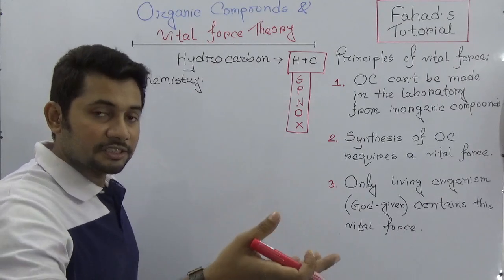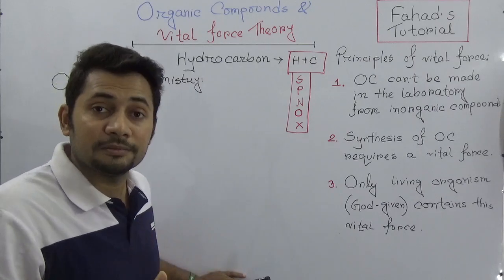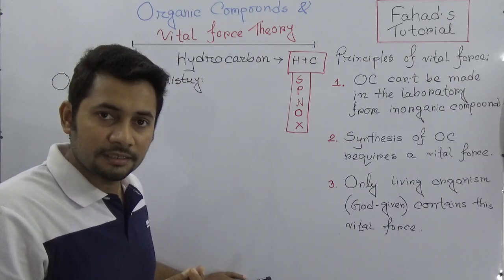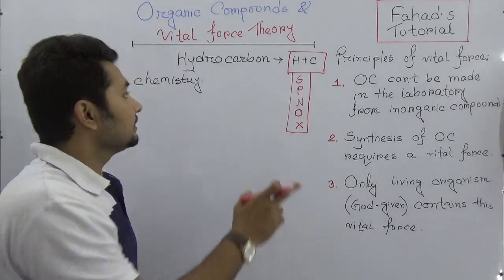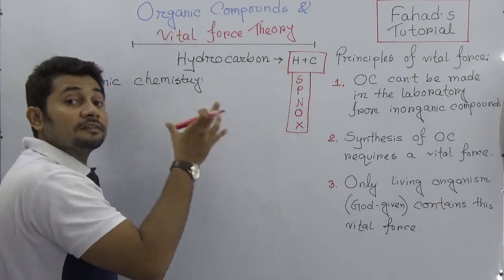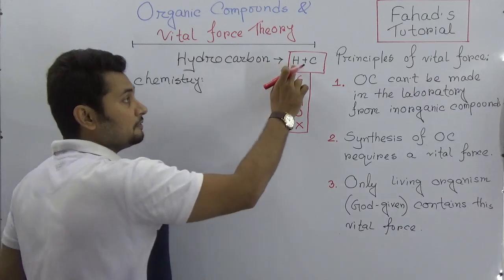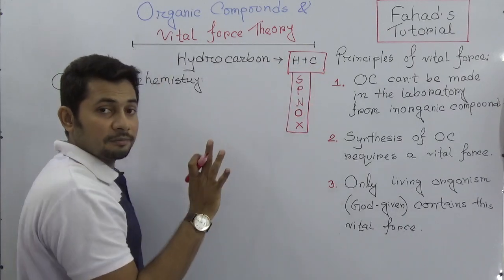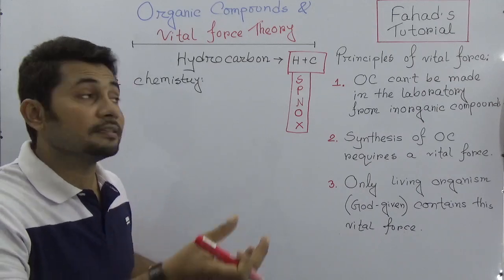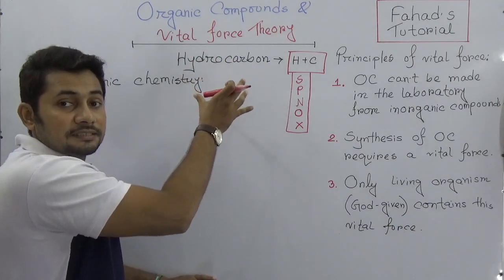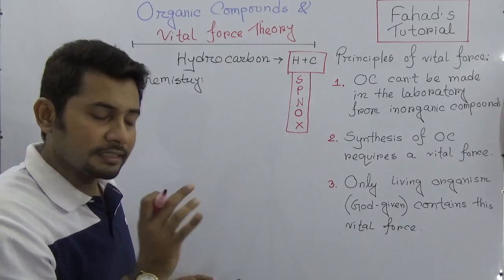In the next lecture, when I explain hydrocarbons, their types, their naming, I shall explain these ones. Before that, you know that hydrocarbons are compounds made up of hydrogen and carbon. So organic chemistry is a branch of chemistry where the hydrocarbon things will be discussed.